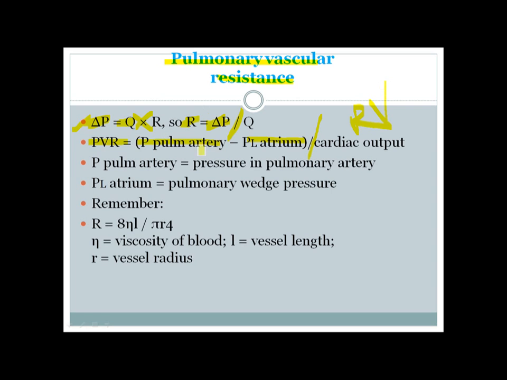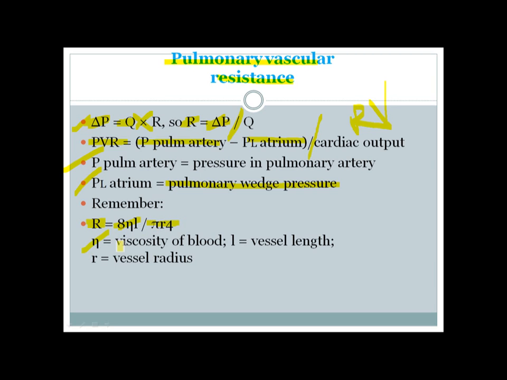So here P pulmonary artery is the pressure in the pulmonary artery. Pressure in the left atrium is the pulmonary wedge pressure. And we can also measure the R by another equation, which is R equals 8 eta L divided by pi R to the power 4.